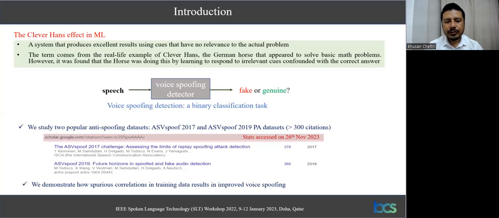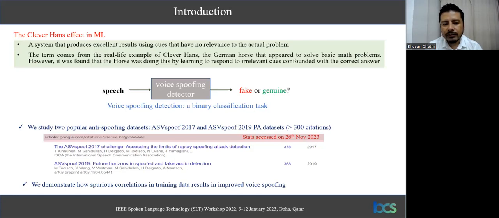When a system produces excellent results using cues that have no relevance to the actual problem, such an effect is called the clever hands effect in machine learning. The term actually comes from the real-life example of clever hands, the German horse that appeared to solve basic maths problems. However, it was found that this horse was doing this computation by actually learning to respond to irrelevant cues that were confounded with the correct answer.